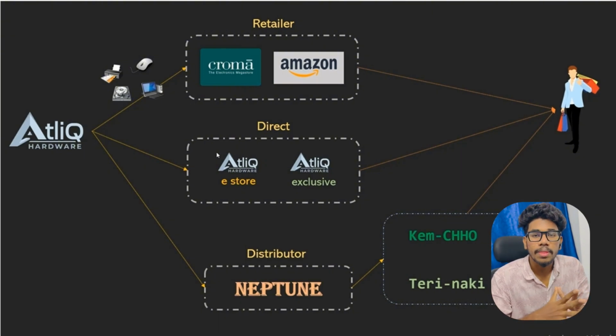Countries like North Korea, South Korea, and China don't have options like retailers and direct. Due to that reason, Atliq sells its products to distributors, and distributors have their own market in their country. From them, consumers can buy the products.